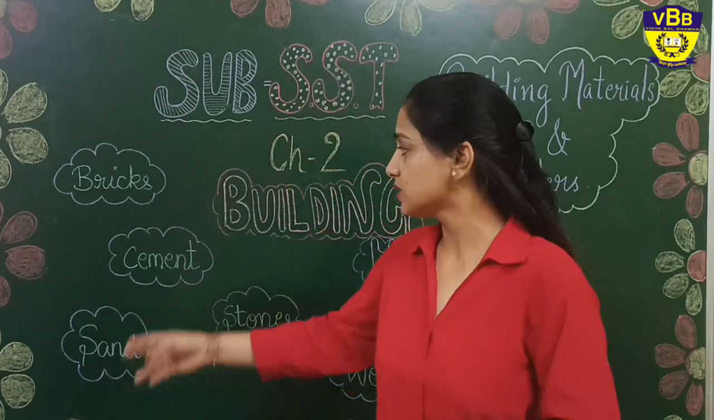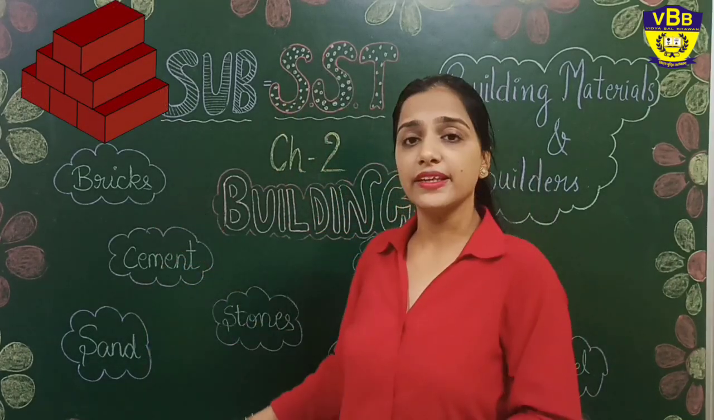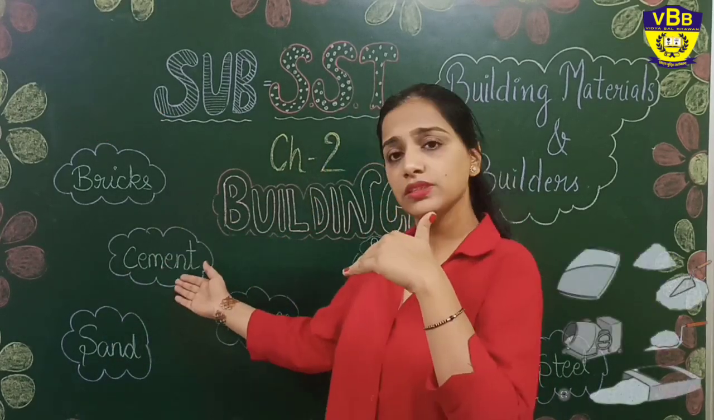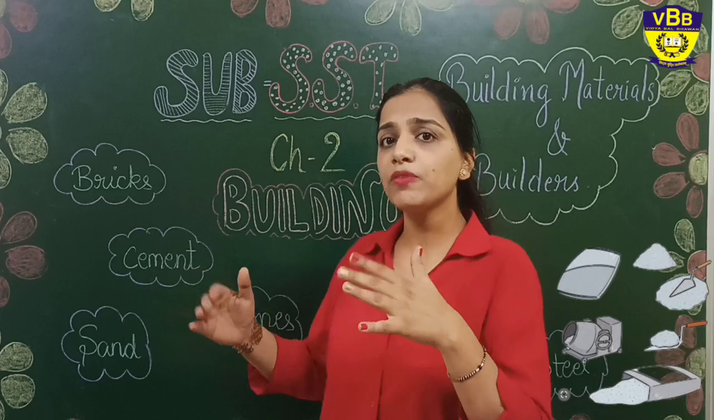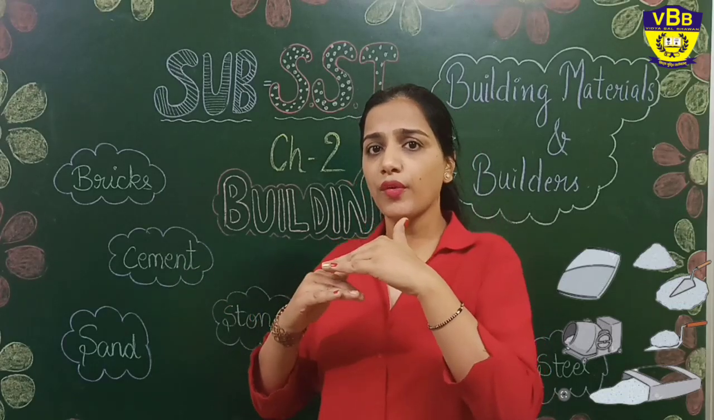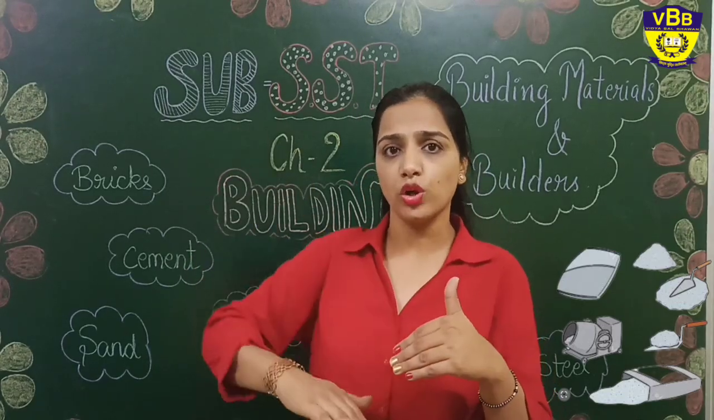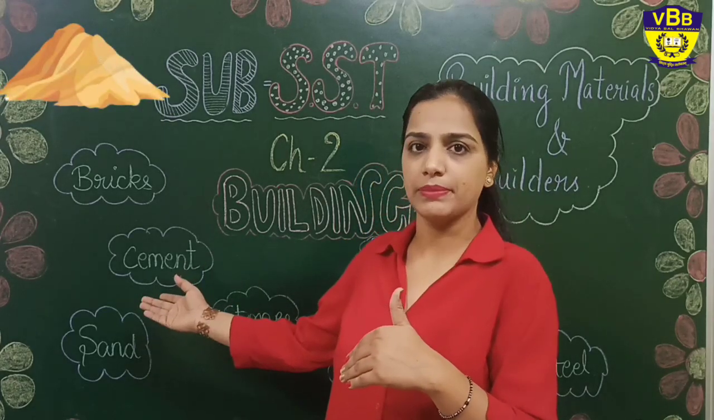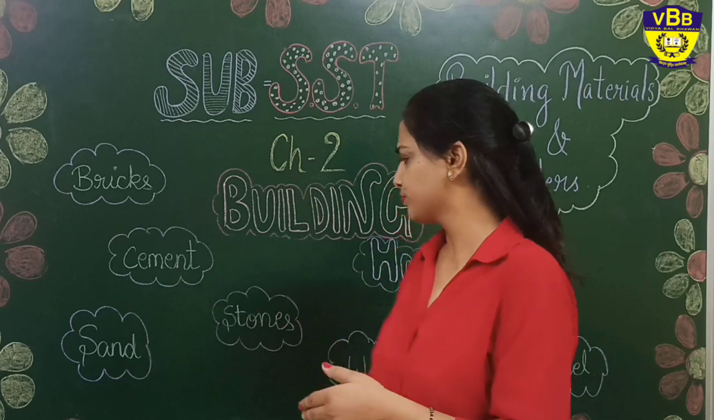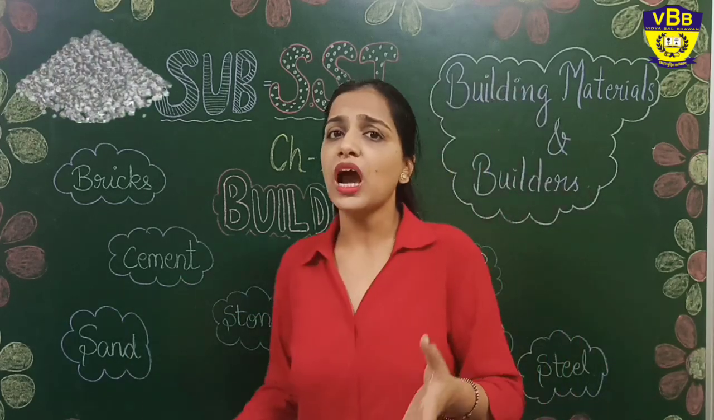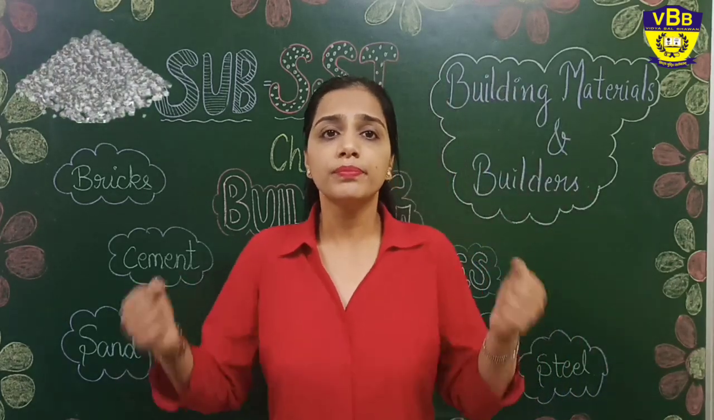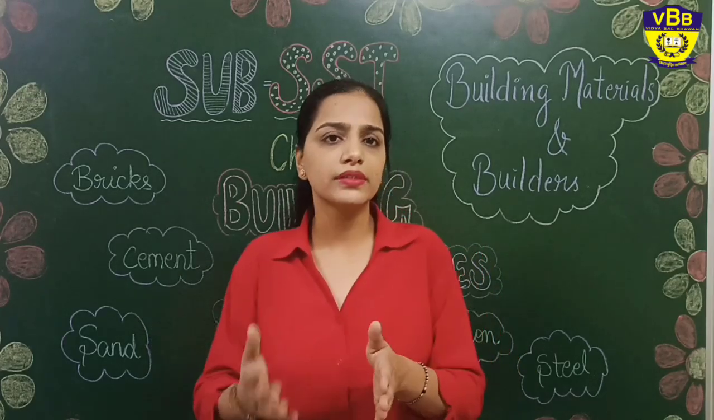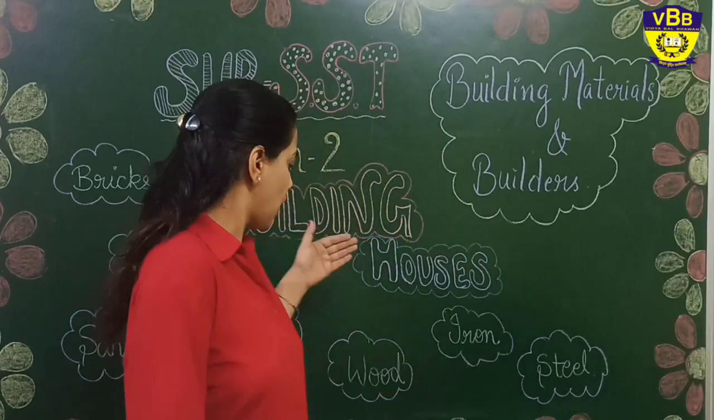The first one is bricks. To attach the bricks we need cement. Right? With the help of cement we paste two bricks together, and then we get a coat also. Then sand. Sand is mixed in cement to make it stronger. Stones. Stones are also needed to build houses. These are all needed to build houses.